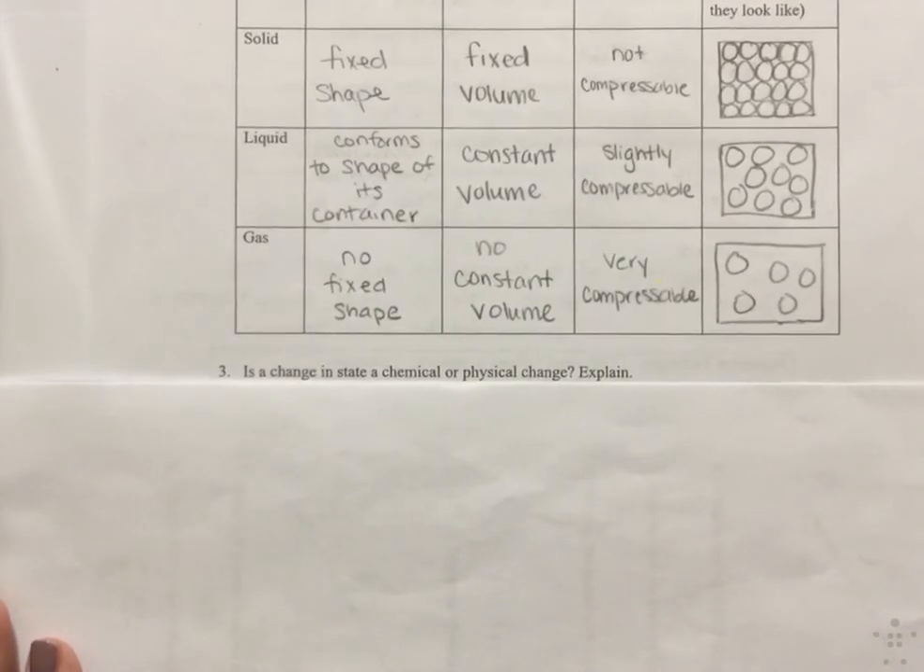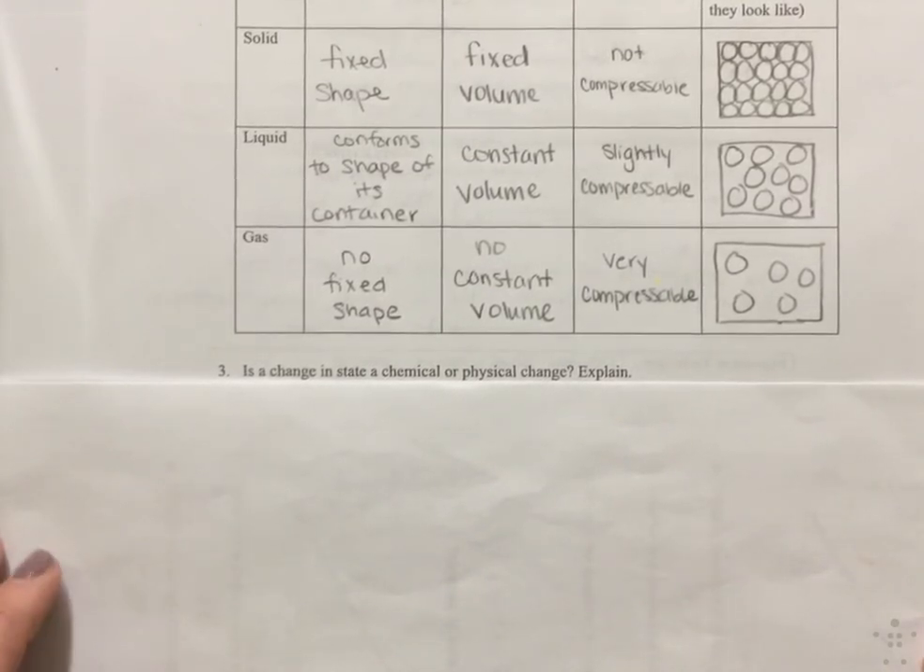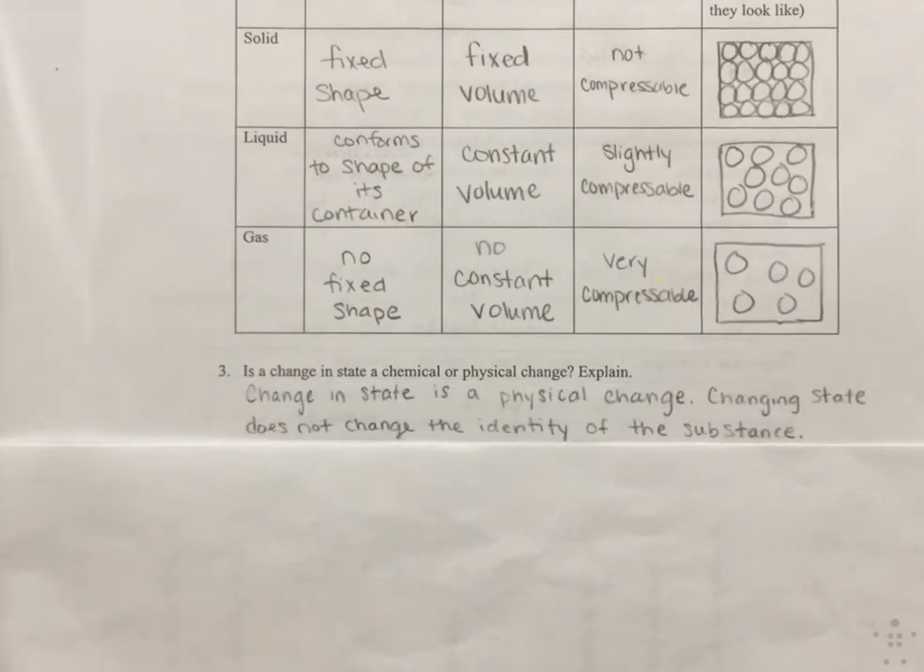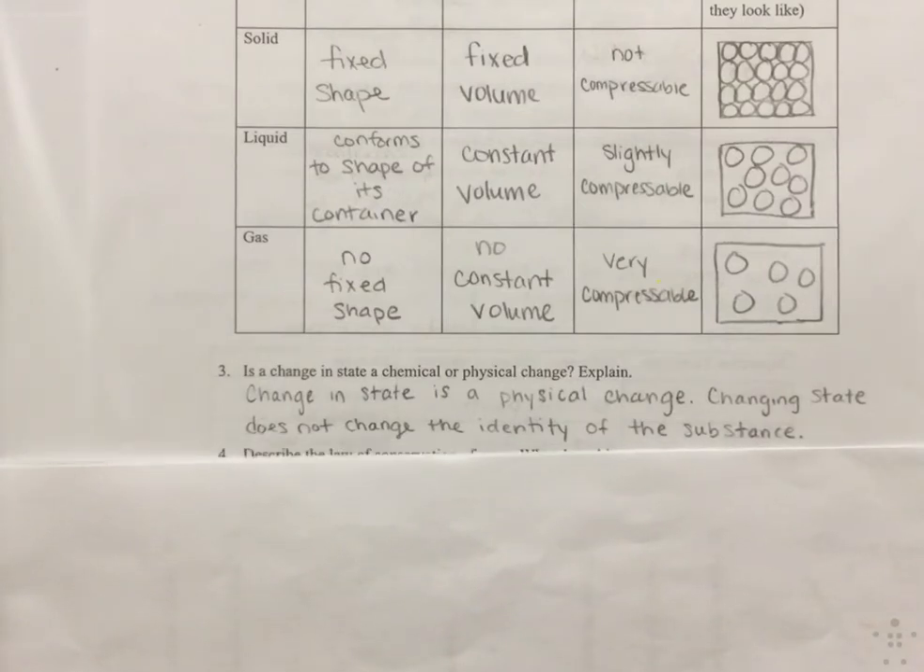Right, looking at question 3, it asks, is a change in state a chemical or physical change? Now, one way to think of this is if you had an ice cube and it melted to a liquid, that is a change of state. Is that a physical or chemical change? All right. A change in state is a physical change. Changing the state does not change the identity of the substance. So with my melting ice cube example, I started with ice, which is solid water, and I ended with water. Same material I started with, just in a different state, all right? Change of state is a physical change.